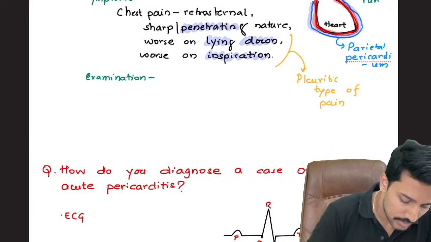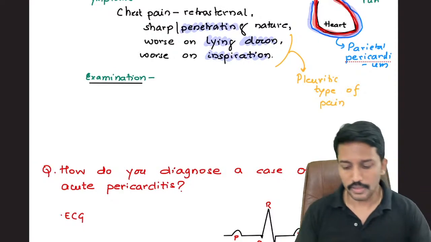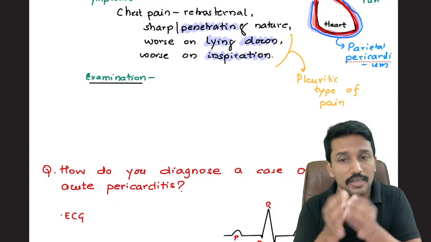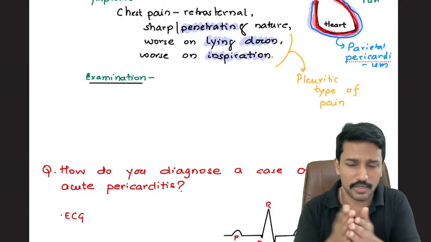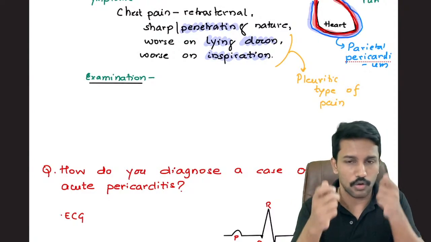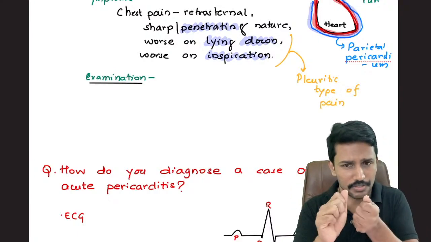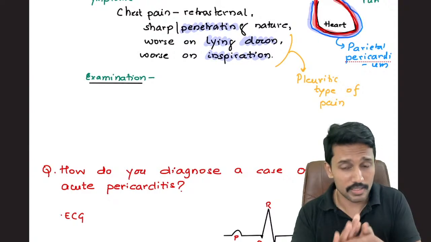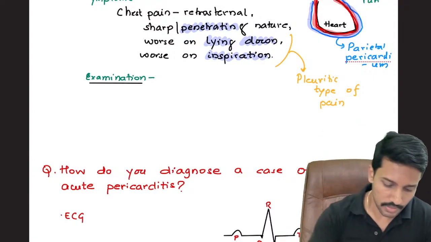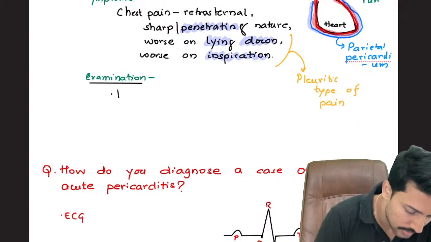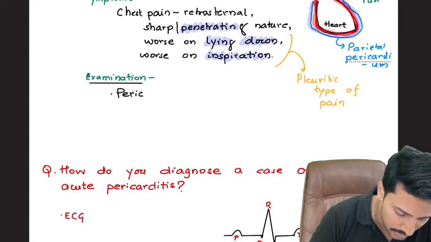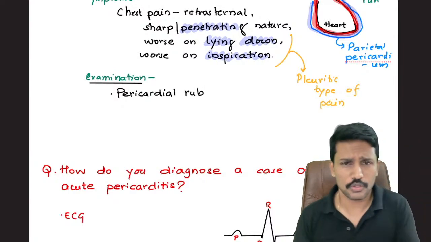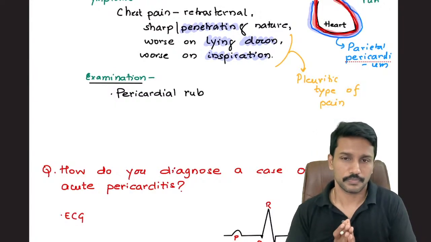Now, when I go for examination, what do I find? If two layers of the pericardium are rubbing against each other, I can hear that rubbing noise. Like if you take two sheets of leather or two leather wallets and rub them against each other, you can hear that rubbing, right? Same thing, two layers of the pericardium are rubbing against each other and we can hear that sound. When we hear that sound, we call it pericardial rub. You can also call it pericardial friction rub.